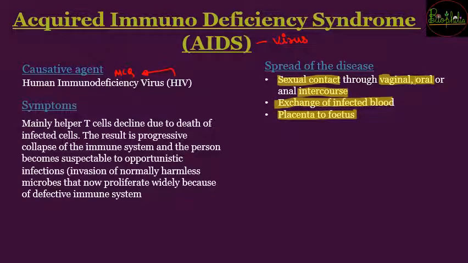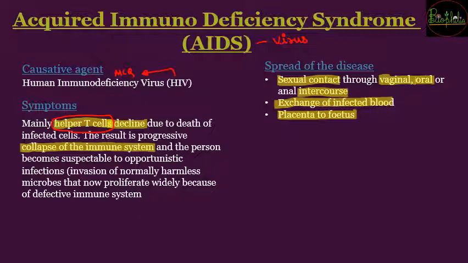So the symptom of this AIDS is that the helper T cells are going to decline. So the number of helper T cells is going to decline, and that is because of death of infected cells. So this HIV virus first goes and kills the helper T cells. So when the helper T cells decline in their numbers, there is going to be collapse of the immune system. The immune system will not have the power to resist any other sort of infections or diseases.